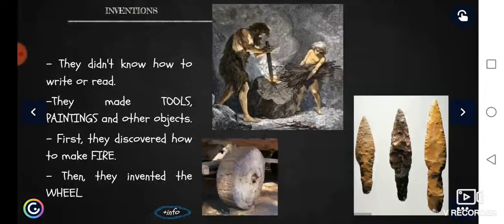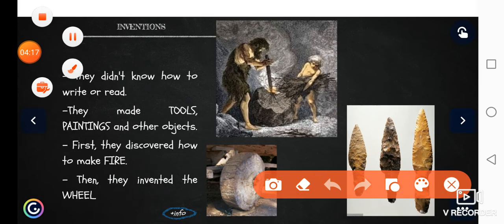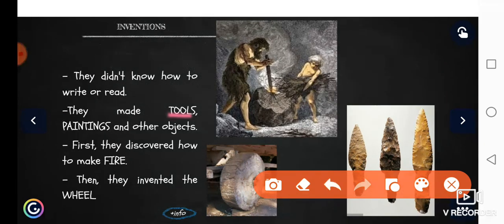The inventions or the important things they did in this period in prehistory are the following ones. They didn't know how to write or read. They made tools like these ones, paintings, as we have seen the paintings in the caves, and other objects. Two important inventions, well, the fire, okay, how to make fire here. This was really important because it helped us to have warmer caves, and it also helped them to cook the animals, okay, to cook the meat, the fish.